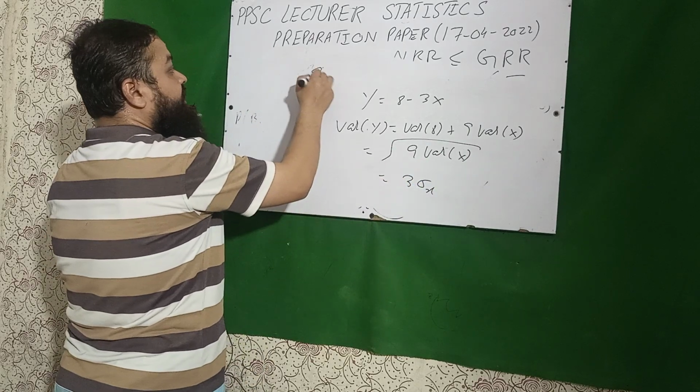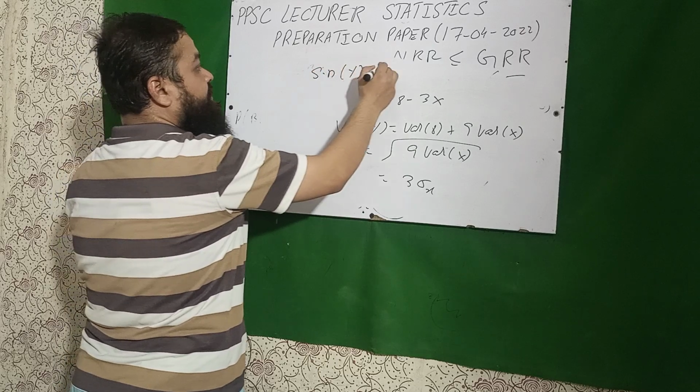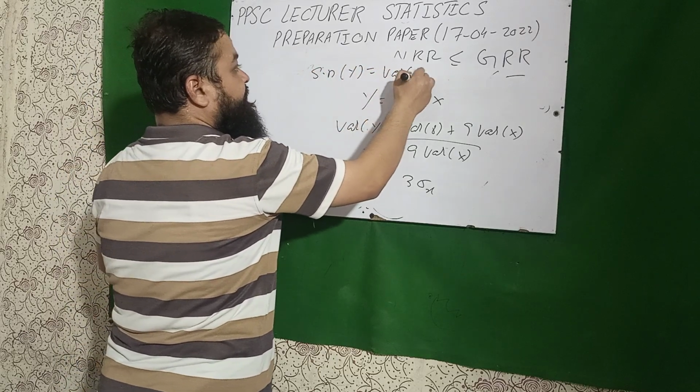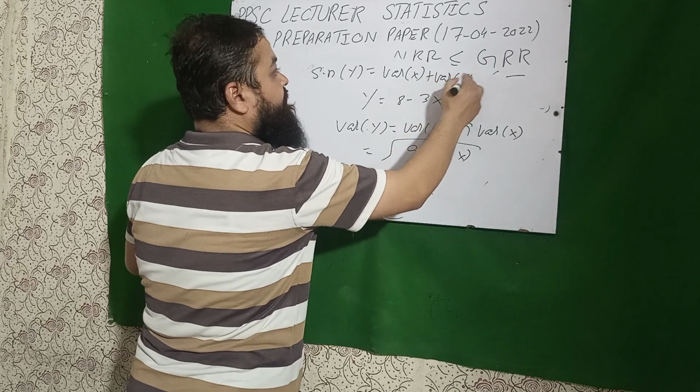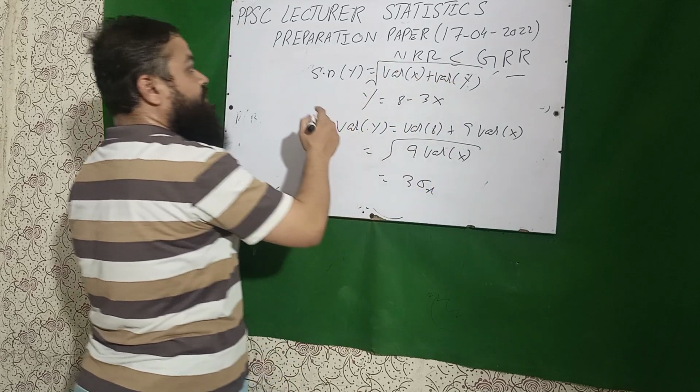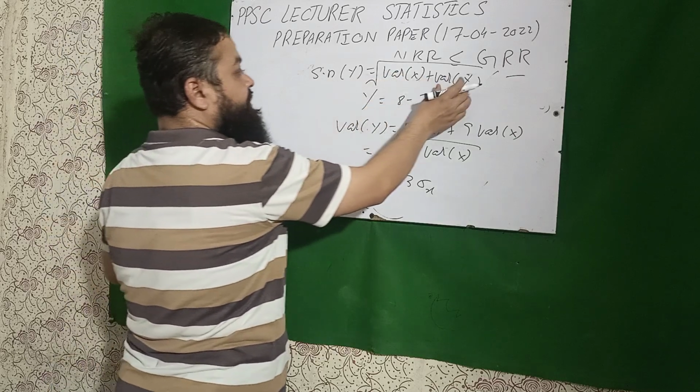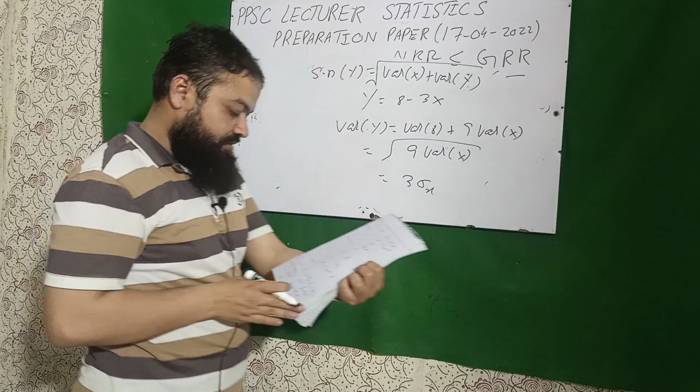Actually, if you want to apply this, the formula is variance of x plus variance of y, under the root.